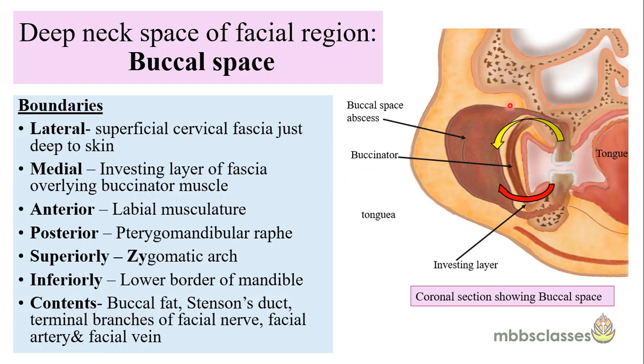Now let's see the contents. The contents are the buccal fat, Stenson's duct, the terminal branches of the facial nerve, facial artery and the facial vein. So we must know what the contents are because when we are exploring, we will encounter these structures.